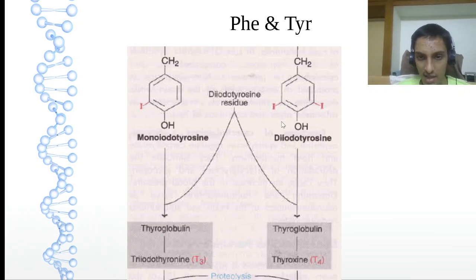So here 1 is there, here 2 is there. 1 plus 2, 3. Coupling means combining. Can remember like this: for example, if two bogies have to be joined next to a railway station, the mechanic comes, he sees the two coaches and he will do some settings so that the coaches get joined.